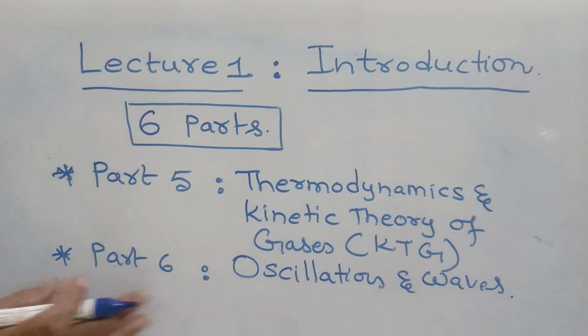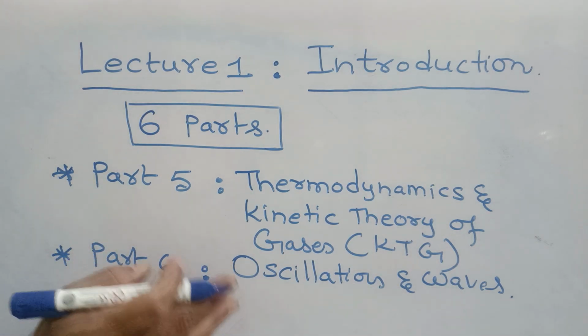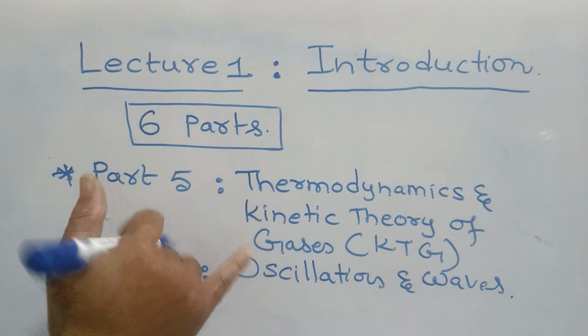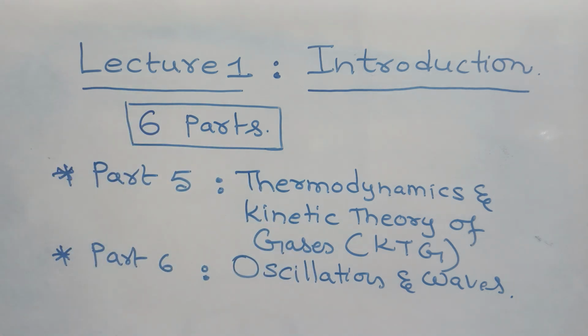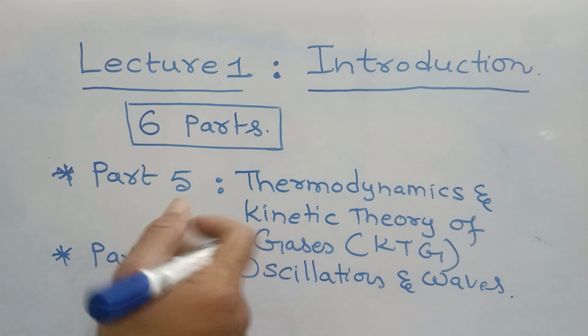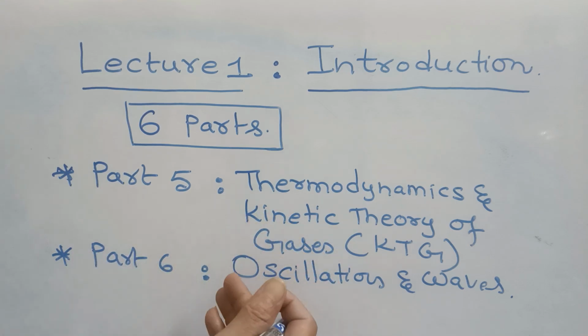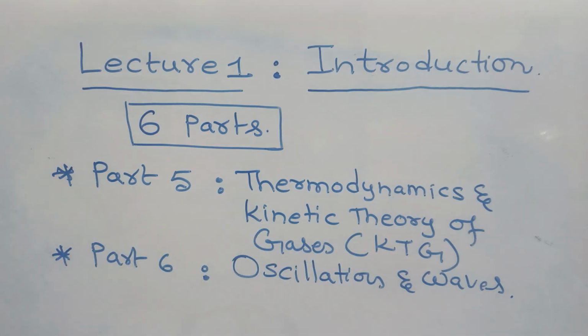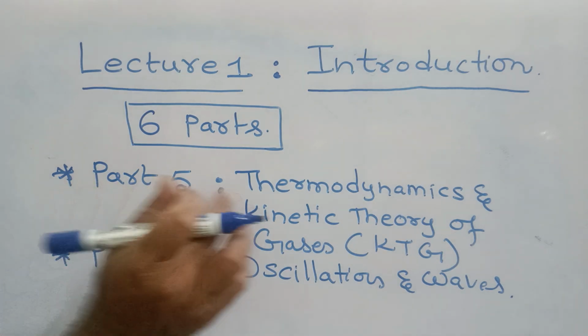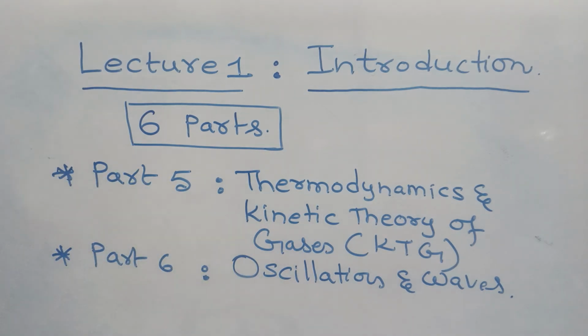And chapter 4 is nothing but optics. Here we will cover two types of optics: one is ray optics, second is wave optics. And part 5 is thermodynamics and kinetic theory of gases. What are the thermodynamic principles, the various properties, the applicable formulas, and the theory related to the kinetic theory of gases, that we will see during the discussion. And part 6 is oscillations and waves.